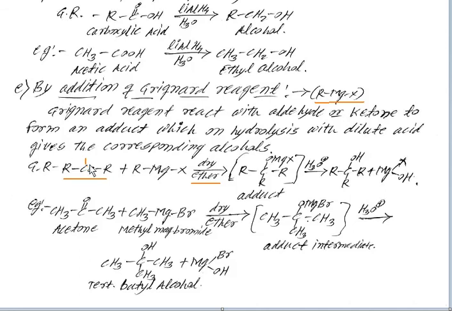The pi bond is broken and one part of RMgX, the Grignard reagent, is directly attached to the carbon atom and the other part is attached to the oxygen atom, and we get an intermediate RCR(R)OMgX.